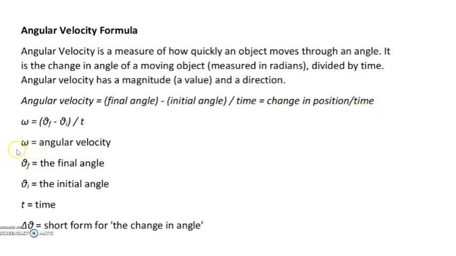Okay, so W, or you can say it as omega. Most commonly we say it as omega. Omega is equal to angular velocity, and that is final angle minus initial angle. See here clearly, you can see that we are taking angles. Okay, change in angles we are taking by time. Okay, so that is the angular velocity formula.